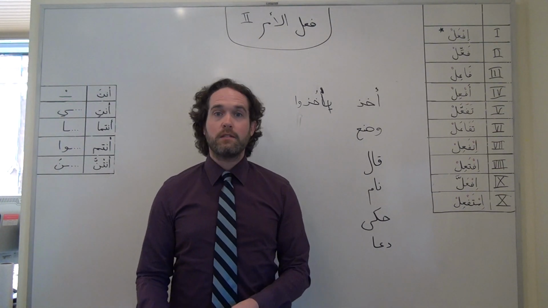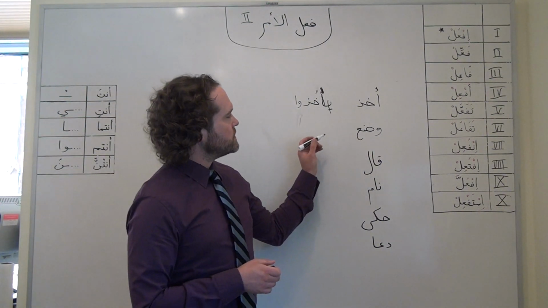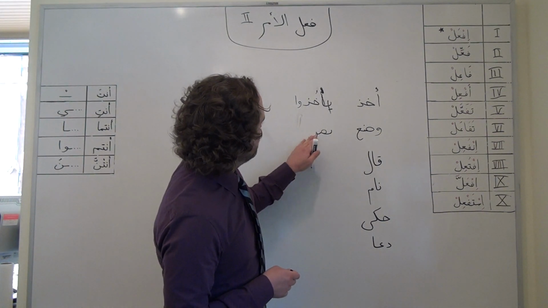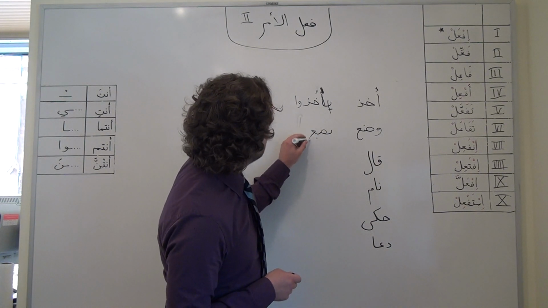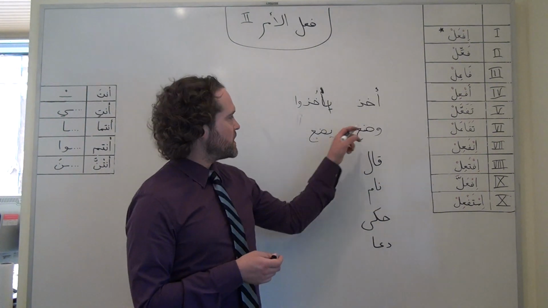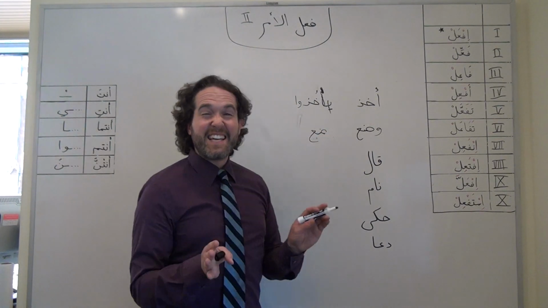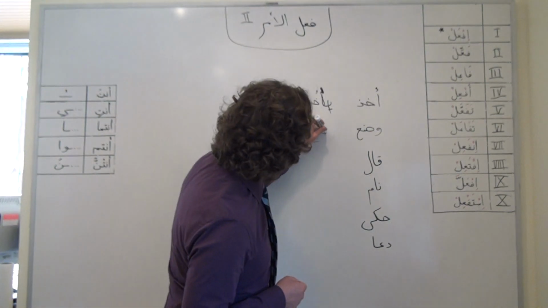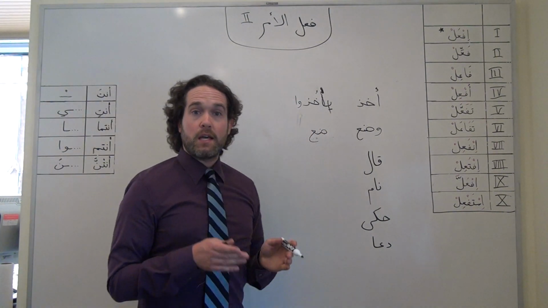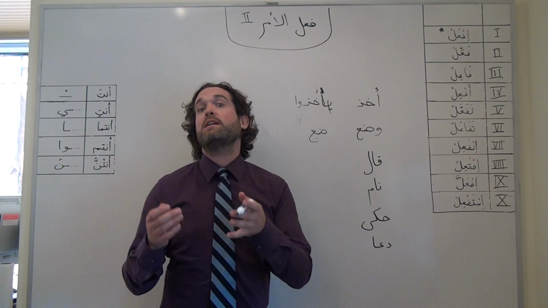Another situation, same thing, wada'a is a fusha verb meaning to put, in the sense of putting something in a place, on a table, on the ground, etc. So, in the present tense, we actually drop the waw as well. So it's sort of taken care of for us if we're going through the steps from the past to the present to the imperative. We just need to drop that ya, but we're not going to replace the waw in the imperative, and we're just going to wind up with da. Same thing if we wanted to say you, enti, feminine, put something, put the book on the table, da'i al-kitab ala tawila, etc.